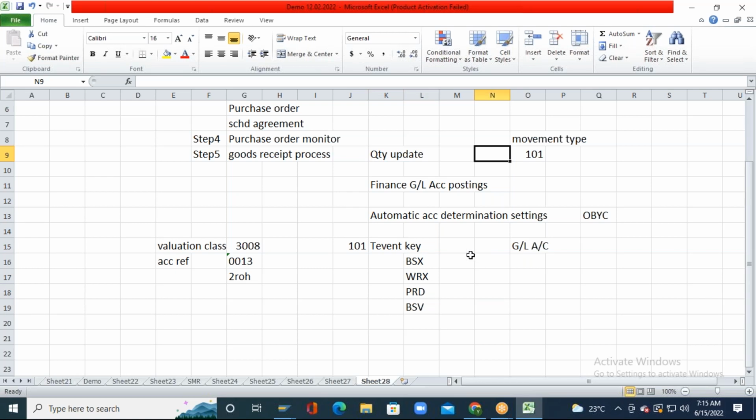Okay, so the remaining steps we will see tomorrow. So I joined from home, so I need to cover the accounting postings in tomorrow's session.